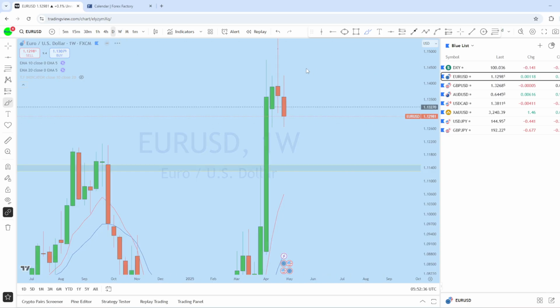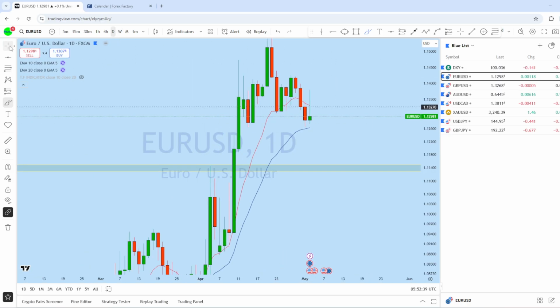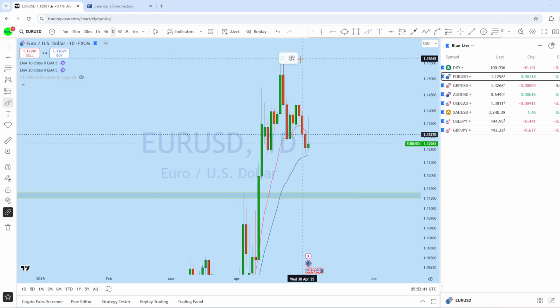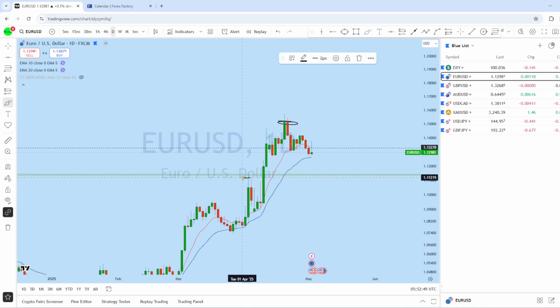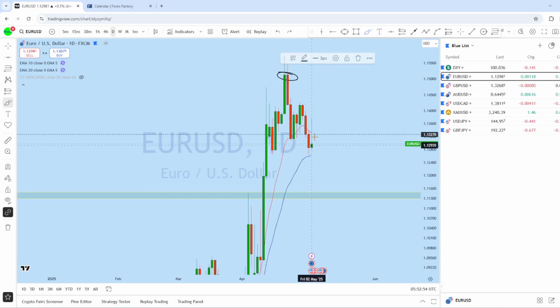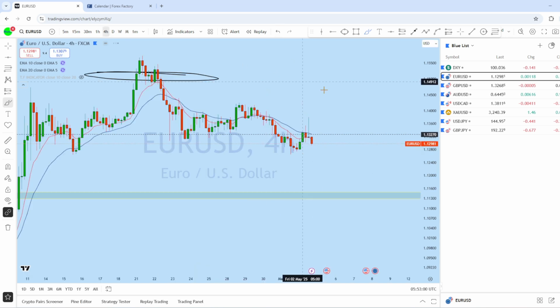So looking at the daily chart here on euro dollar, we can see that from the daily there is a head and shoulder here, and that head and shoulder may play out for further drop here. Also we can see the price approaching this previous resistance, which is turning support here, and therefore any upside pullback here can give potential trend in that market to drop to that support to create a new lower low.